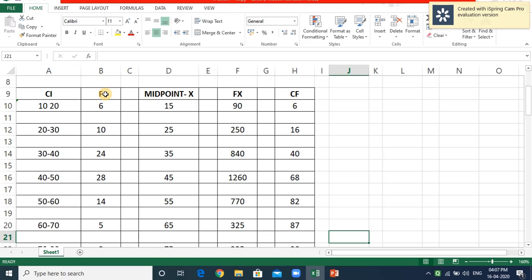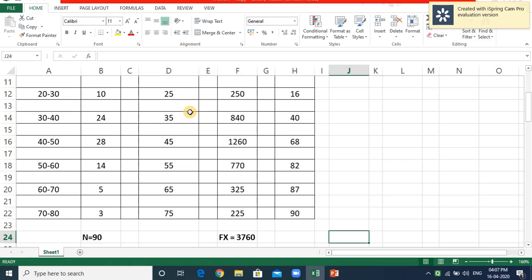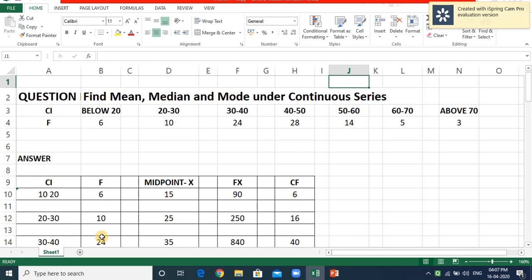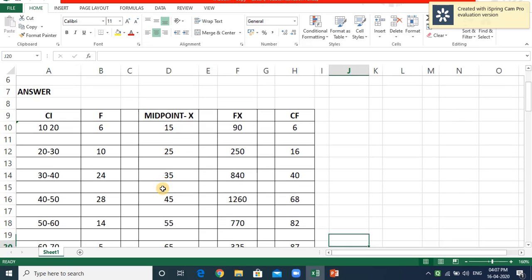Now, they have already given the value f and the value x. So the total of the f values is n. N is nothing but sigma f, the number of total frequencies. Now we have the x value. What is the x value? That we already know here.